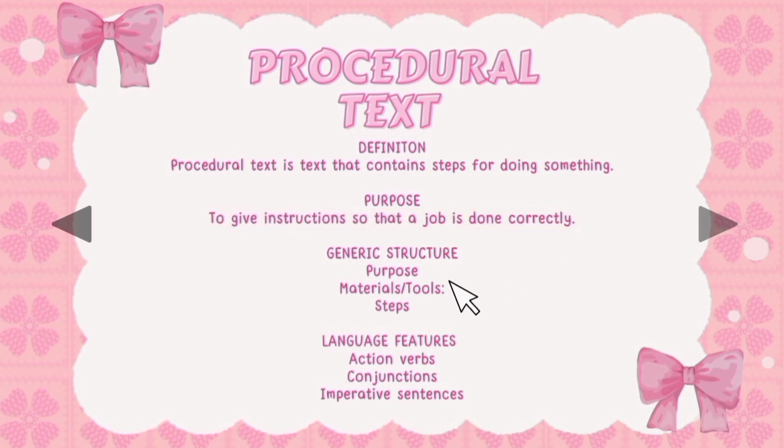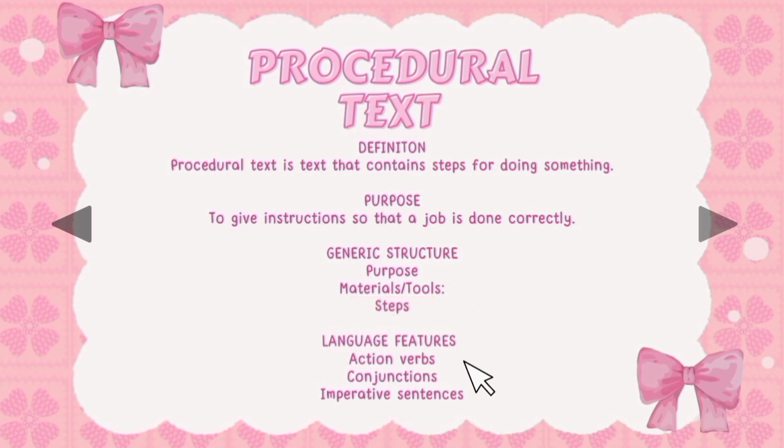Next, procedural text has several generic structures. The first one is purpose or goal. This part explains the aim of the text. The second one is materials or tools. This section contains the tools or materials needed. And the last one is steps. This part contains the sequence of instructions that shall be followed in order.